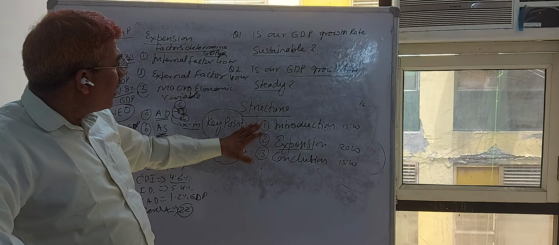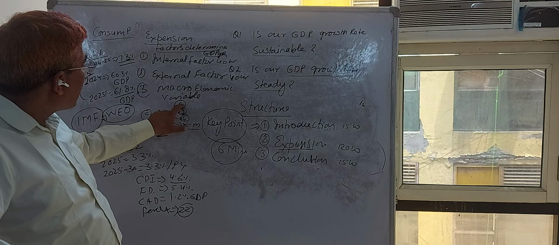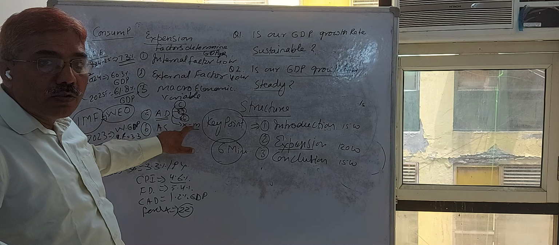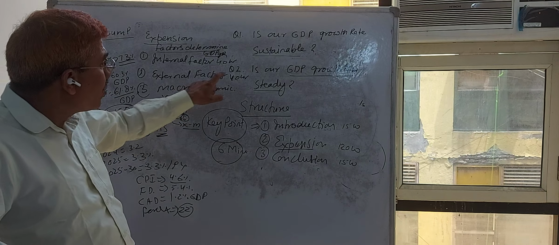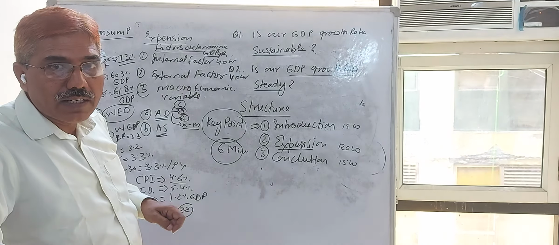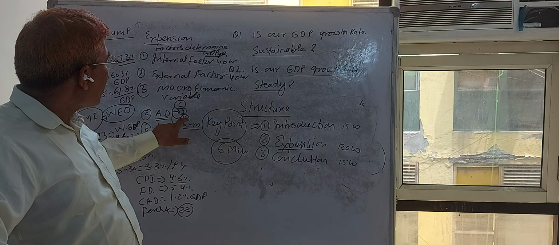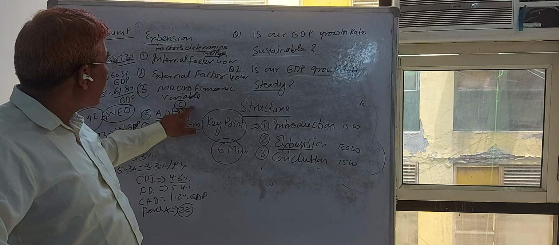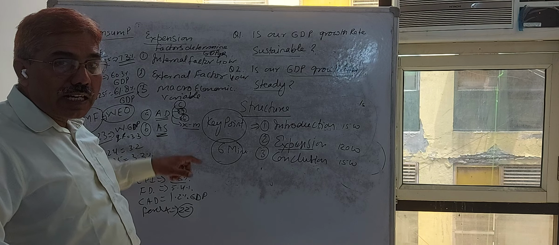As I explained earlier, aggregate demand depends on consumption and investment. Government capital expenditure is increasing consistently, and you can use these words in your explanation: internal factor, crowding-in effect. Due to this crowding effect, our private sector investment is also increasing, and along with government expenditure,